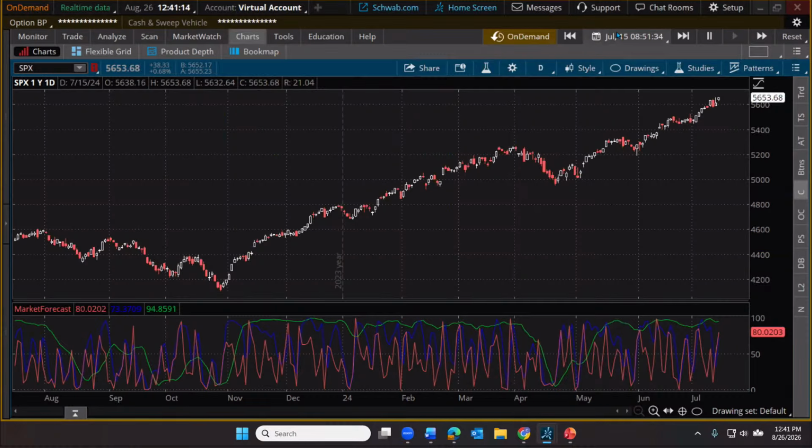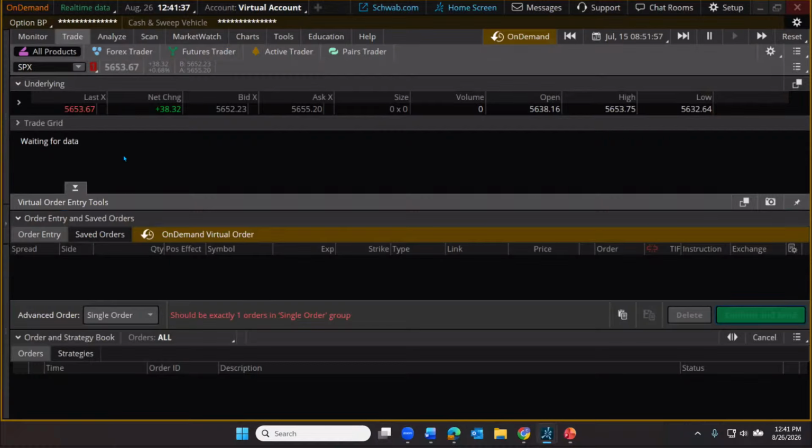And this is going to start going back to the last time I used this tool. Last time I used it, we went back to July of 2024. So this is actually skipped back in time. And if we look back at the chart, the last candle is actually July 15th of 2024. We're back in time. We can now go place options trades if we wanted to, or stock trades.